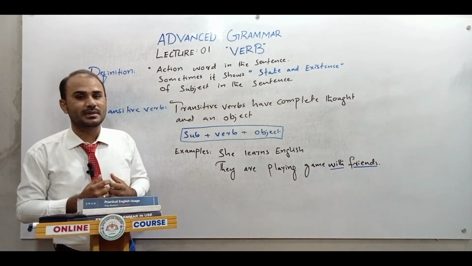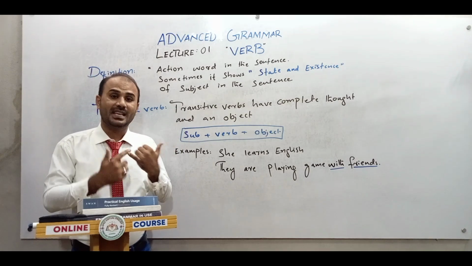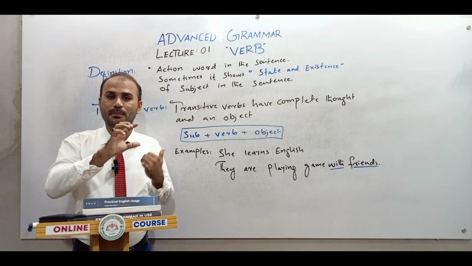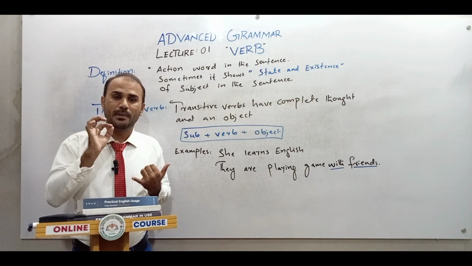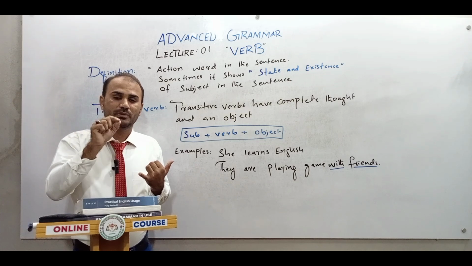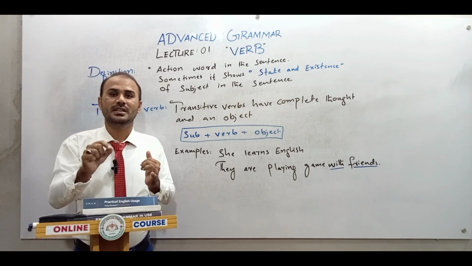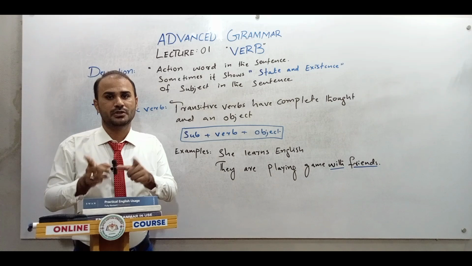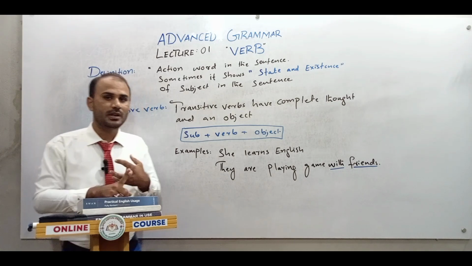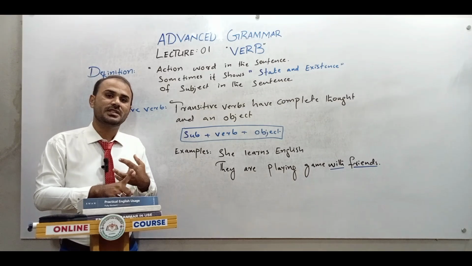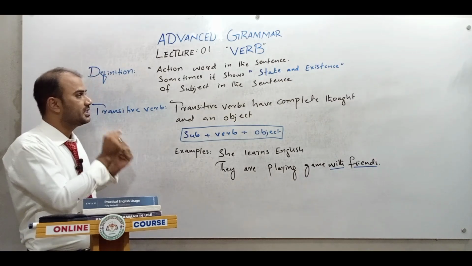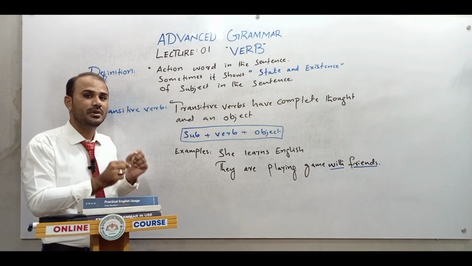So let me give you an example of all of these. Firstly, if I say I'm speaking English, I'm teaching English, that is a complete thought and a complete sentence. See, I am speaking English. So the verb is speaking, and the action is done on its object, English. So here we have subject, verb and object. Simply, we can say the verb is speaking. I'm writing a letter, so letter is your object and writing is your verb. So a verb is the action word which tells what type of action is going on.